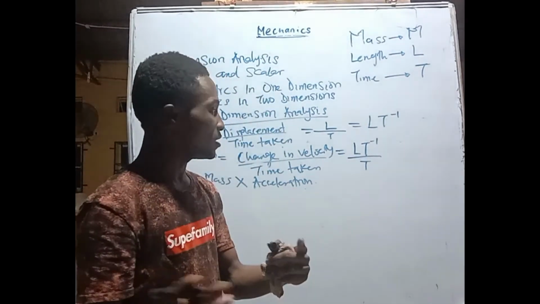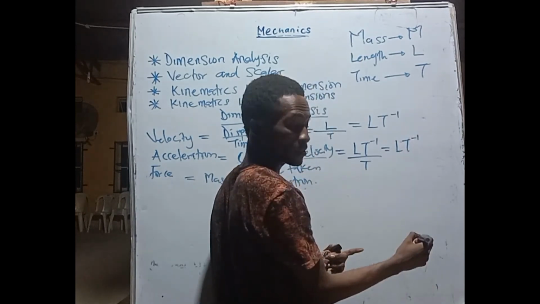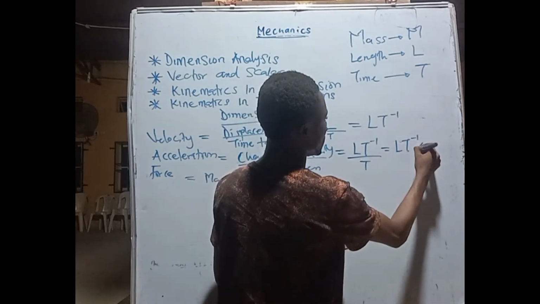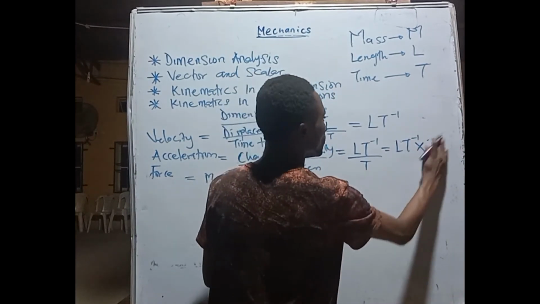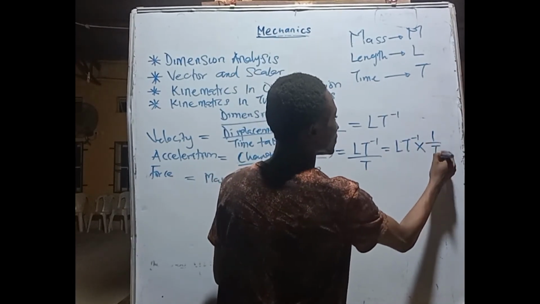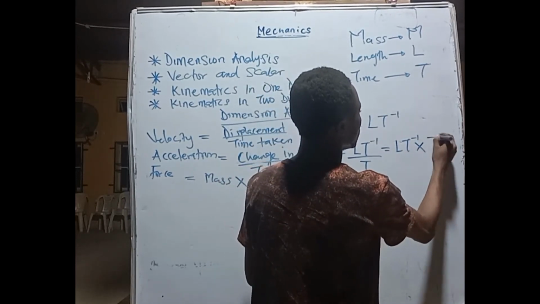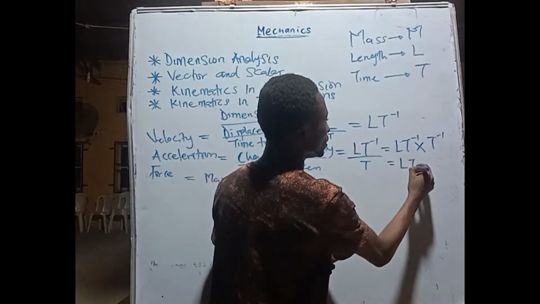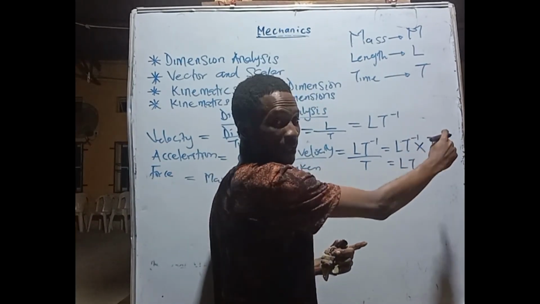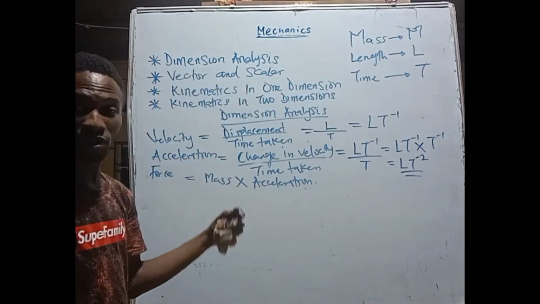So from our indices, we can say LT raised power minus 1 times T raised power minus 1. Do we know how we get this? From 1 over T. So we have T raised power minus 1. Then we can say LT raised power minus 1 plus minus 1, that's minus 2. So this is the dimension for acceleration.